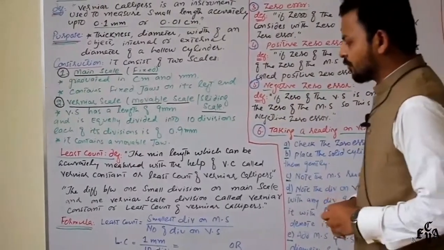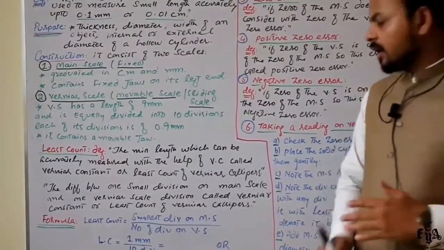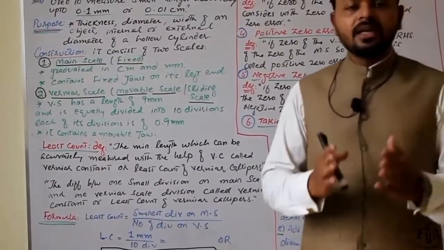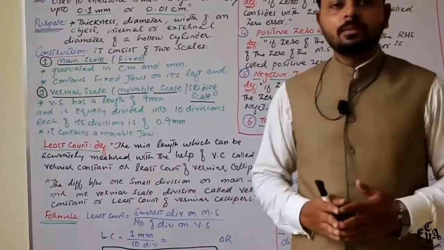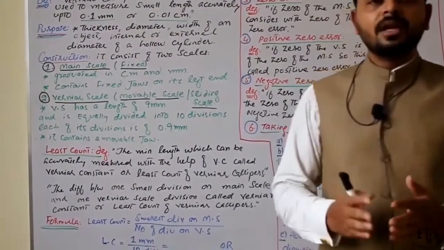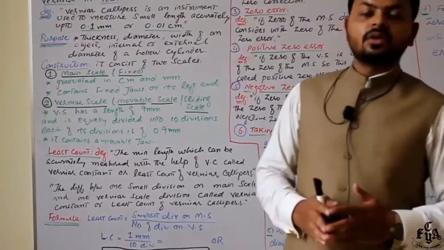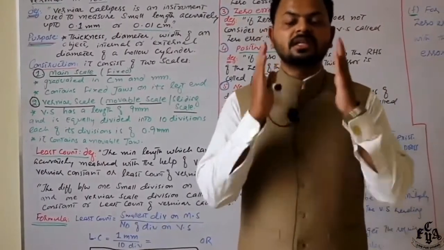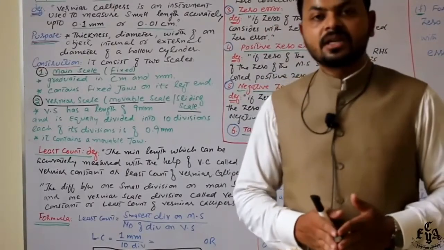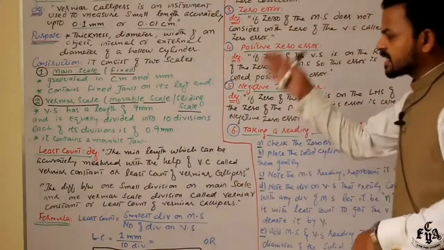See the formula of the least count of vernier calipers. Actually, the least count of vernier calipers is a ratio of two things: the smallest division on the main scale to the number of divisions on the vernier scale. The smallest division on the main scale is 1 millimeter, while the total number of divisions on the vernier scale is 10. If you divide it, we get 0.1 millimeter, or in other words 0.01 centimeters. So the least count of vernier calipers is 0.1 millimeters in millimeters, while in centimeters it is 0.01 centimeters. Okay, so this was all about the least count formula.